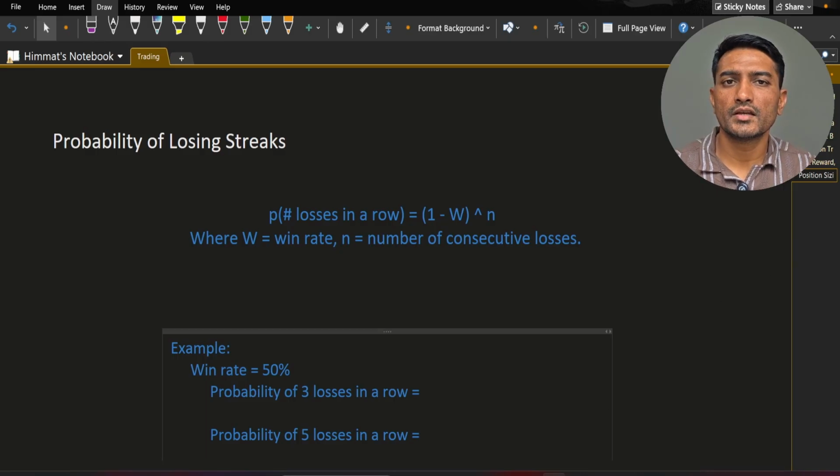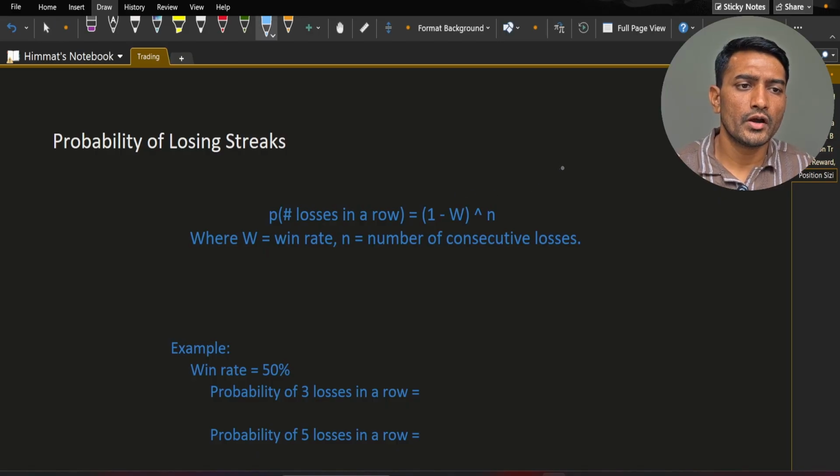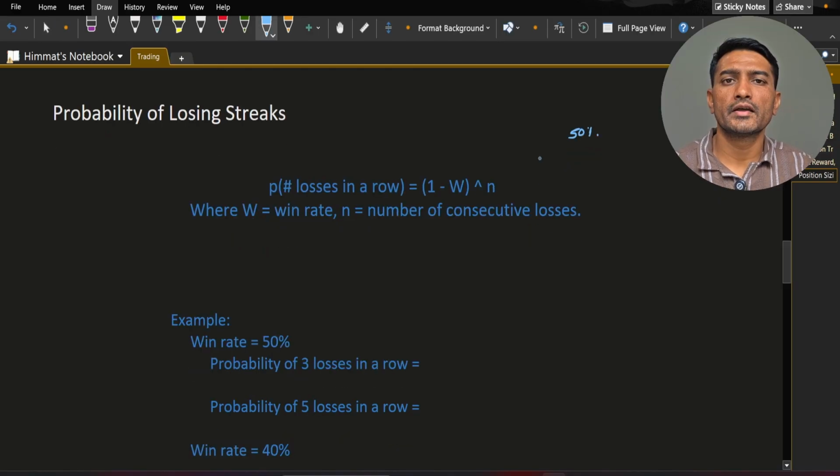Here is something many traders never think about, which is the probability of consecutive losses in a row. If you have a 50% win rate, then you may think, great, I can win 50% of the time. But remember, even though your win rate is 50%, you will have 5 to 6 consecutive losses in a row. So let's understand how the probability of losing streaks works.